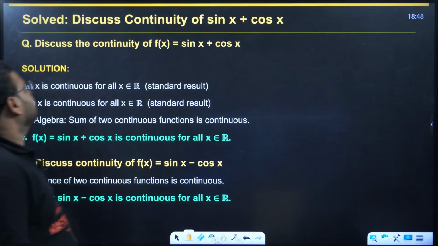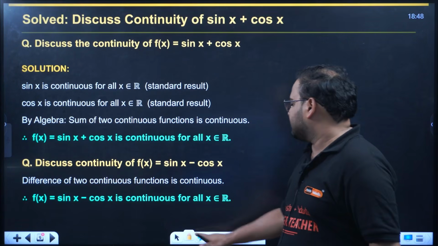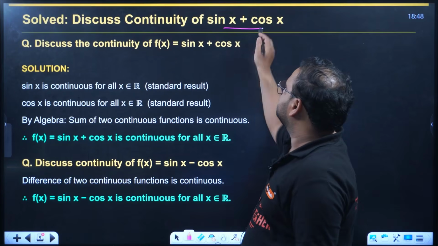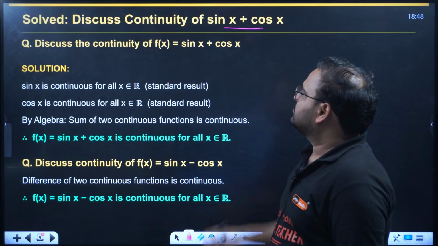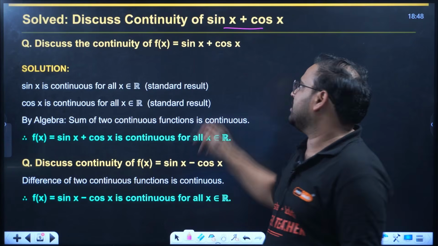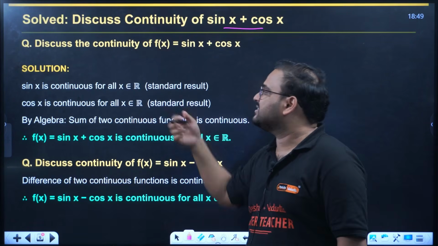All right. Let's look at an example of sin x plus cos x. Very popular question. Sin x, we know, is continuous everywhere, we just saw. Cos x is also continuous everywhere. So sin x plus cos x will also be continuous everywhere.